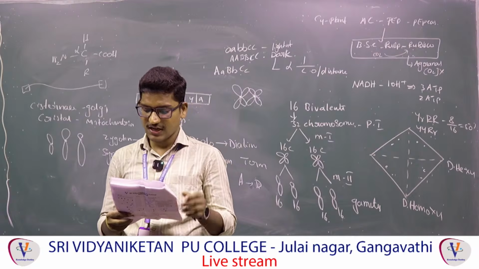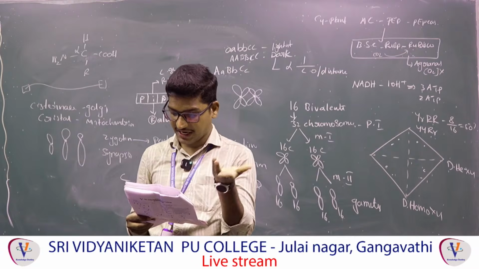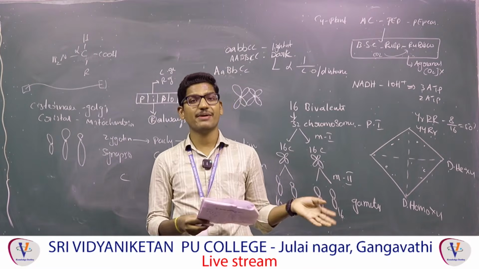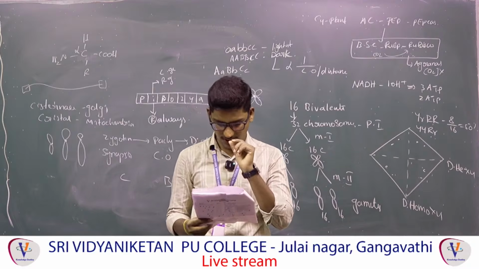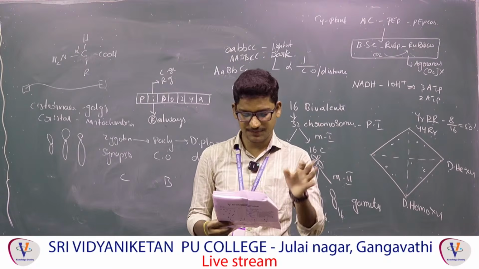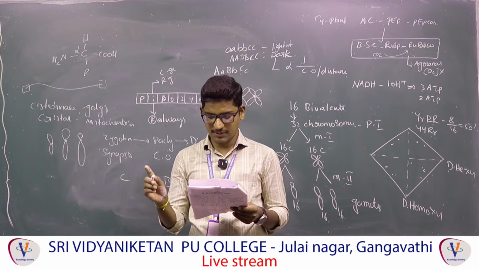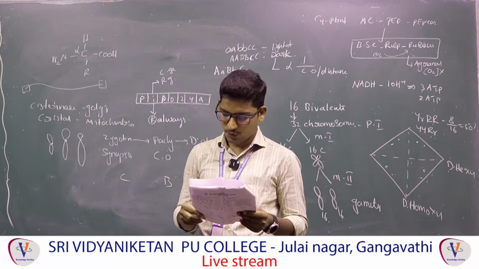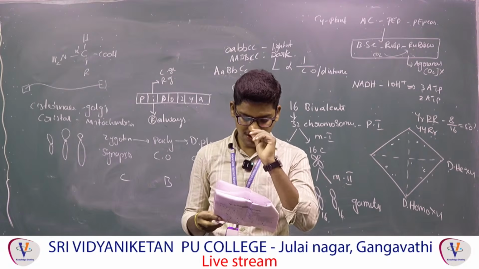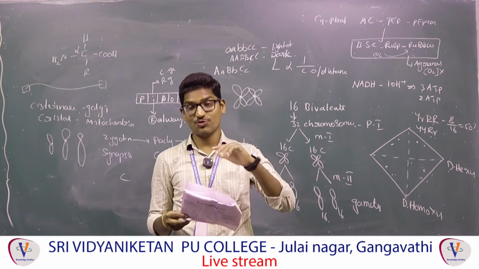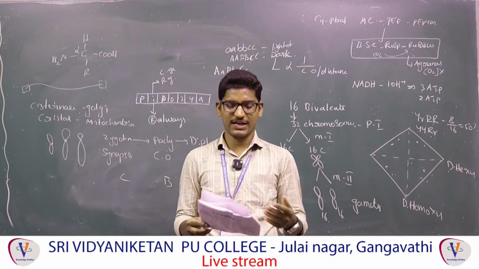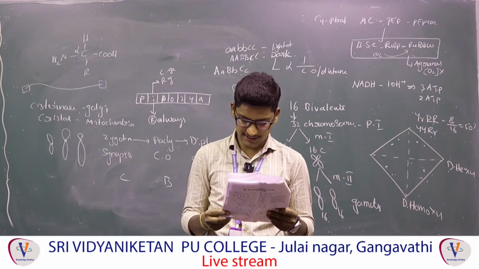Next one, 167. E. coli, positively charged DNA is held by negatively charged proteins. It is reversed, actually. DNA is negatively charged. It is held by positively charged proteins. Statement 1 is wrong. Statement 2, viruses having RNA genome have shorter lifespan, mutate and evolve faster. This is also correct. So statement 1 is wrong, 2 is correct. Post-transcriptional modification does not involve, they are saying. The first option says removal of exons. Actually, exons are to be attached, introns to be removed. That is reversed as given. So the first option is incorrect.